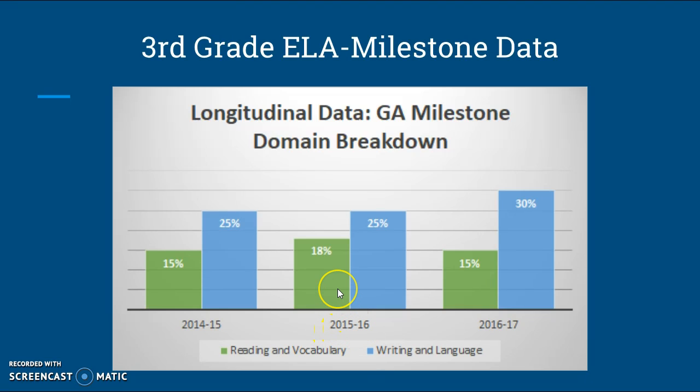In the 15-16 school year, we had 18% who did not master reading and vocabulary. Again, 25% did not master writing and language. And then in the 16-17 school year, we dropped back down to 15% who did not meet for reading and vocabulary. However, our writing increased by 5%, to 30% of kids who didn't master the writing and language domain.